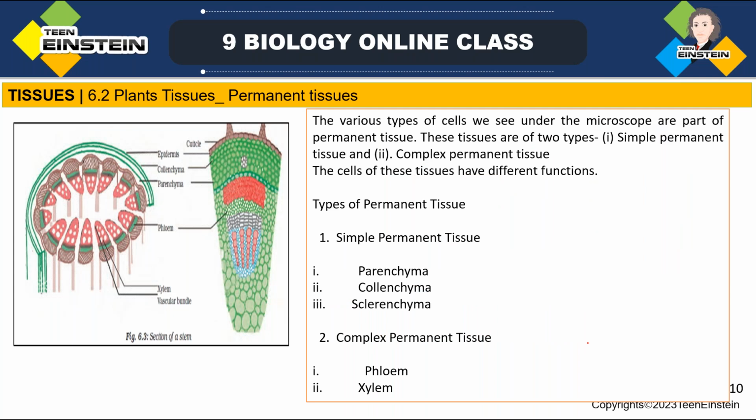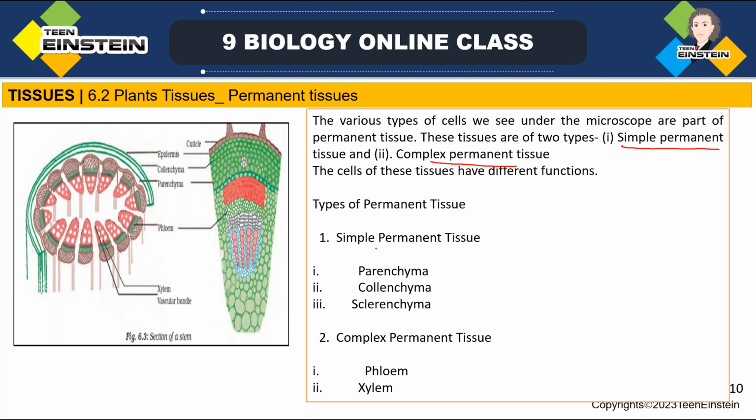And when we are watching that stem section under the microscope, you can see two types of tissues: simple permanent tissue and complex permanent tissue, right?